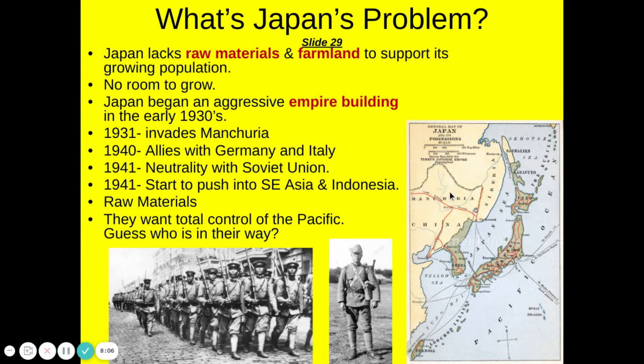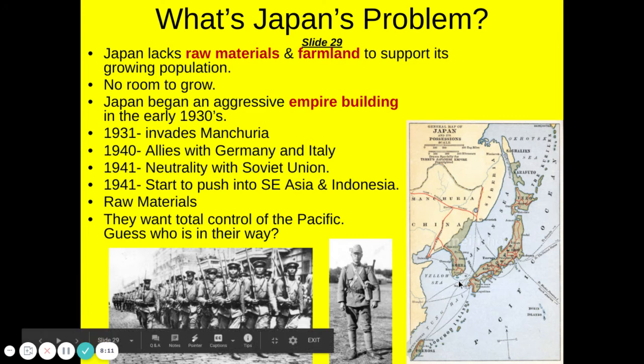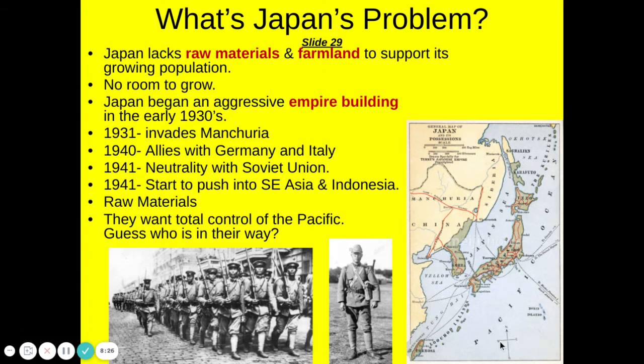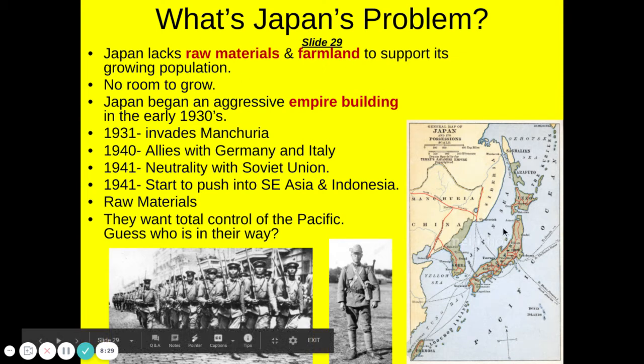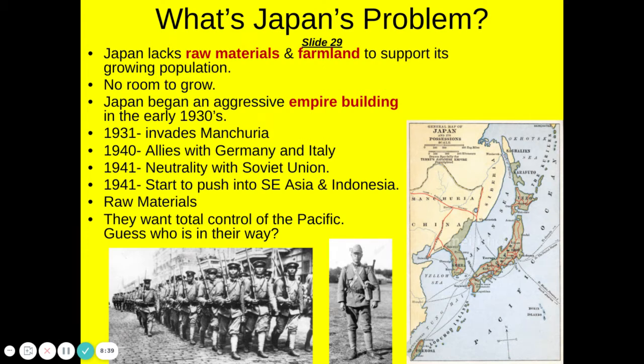So they start off over here in Manchuria, and then they're going to invade the Koreas at one point, and they're going to push down here into Southeast Asia, which is down this area that's not in the map, as well as select Pacific Islands. And they're basically going in for raw materials. Eventually, they want to control the entirety of the Pacific. This is important to know because that's where that's going to impact with the United States in the bombing of Pearl Harbor.